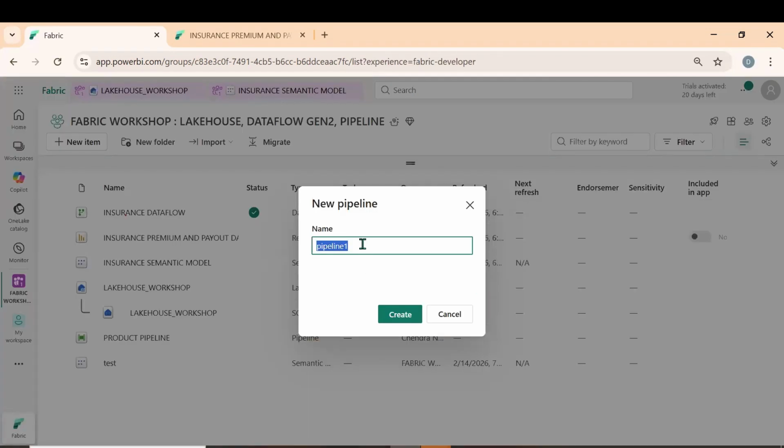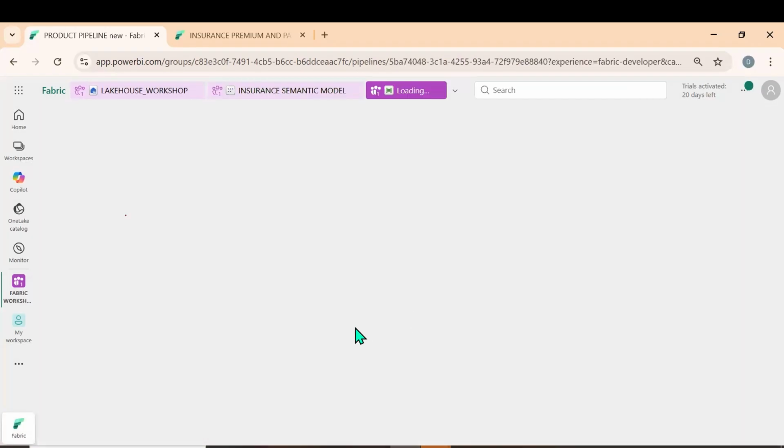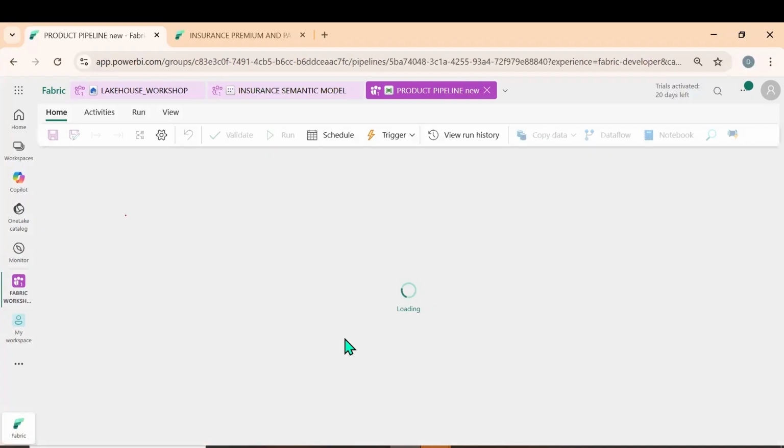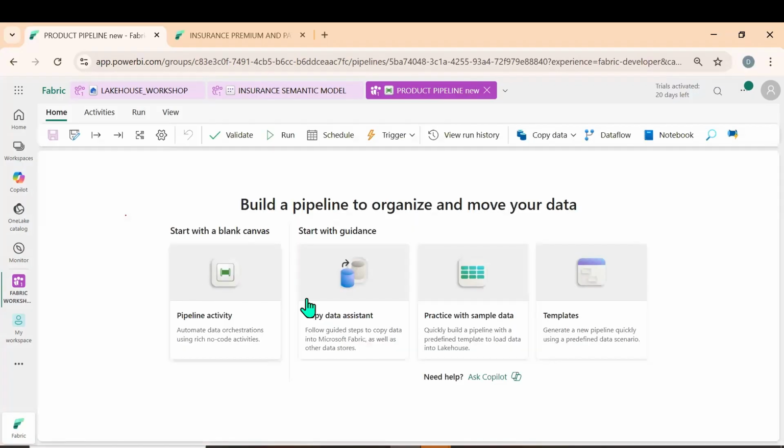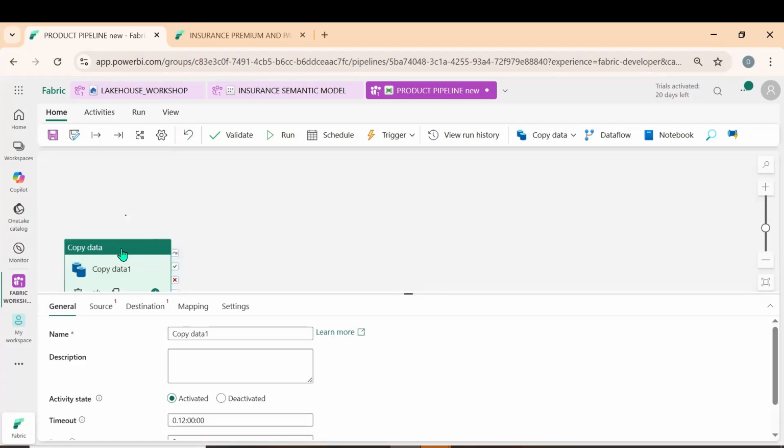So let me go for writing a product pipeline, a new create. Let me click on add copy data activity.